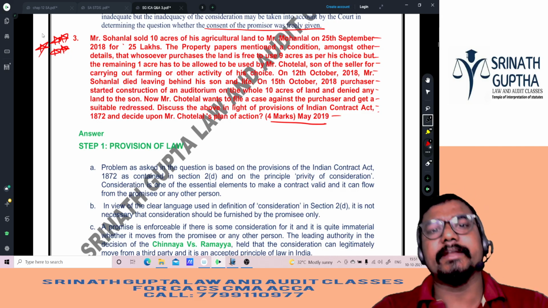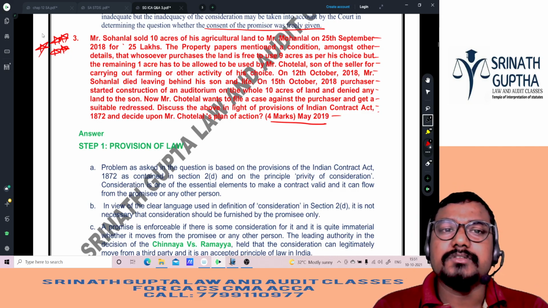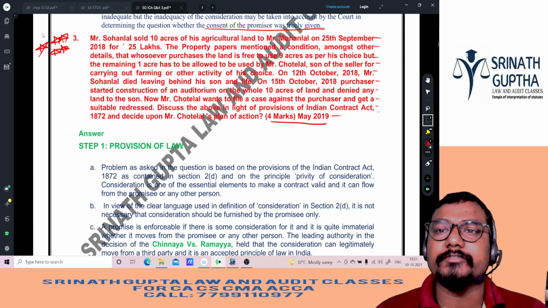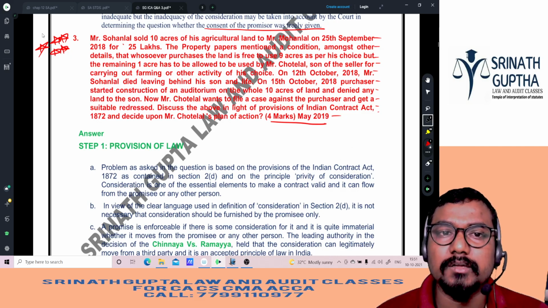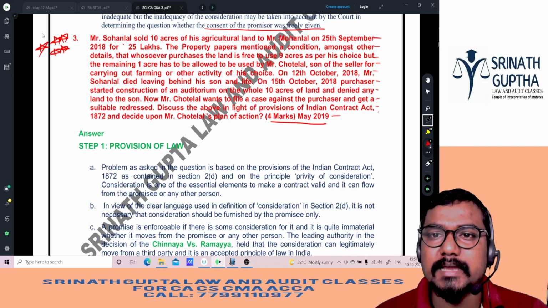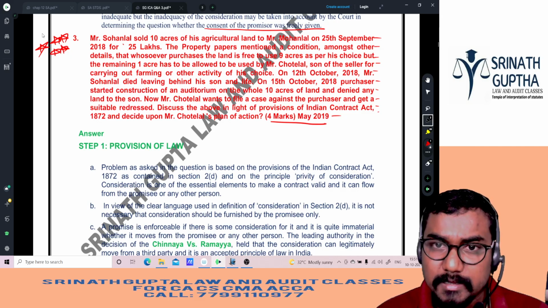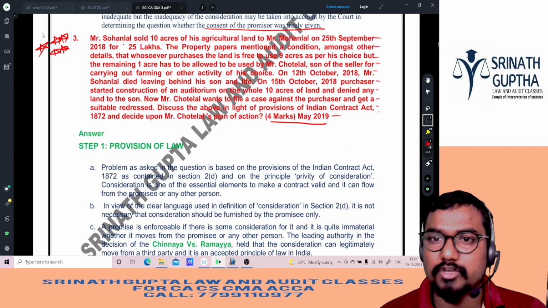Mr. Sohanlal sold 10 acres of his agricultural land to Mohanlal on 25th September 2018 for 25 lakhs. The property papers mentioned a condition among the other details that whosoever purchases the land is free to use the 9 acres as per choice, but the remaining 1 acre has to be allowed to be used by Mr. Chotelal, the son of the seller, for carrying out farming or any activity of his choice.